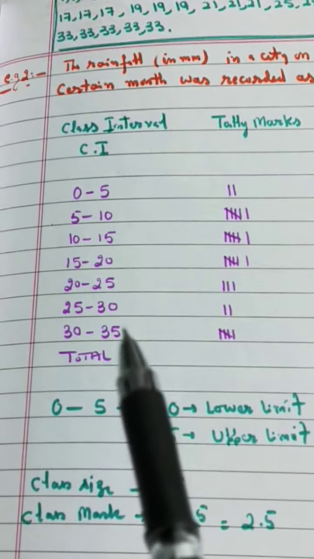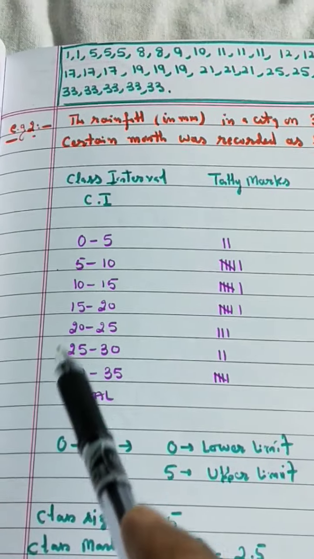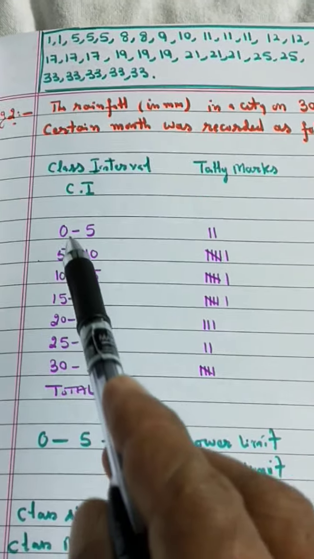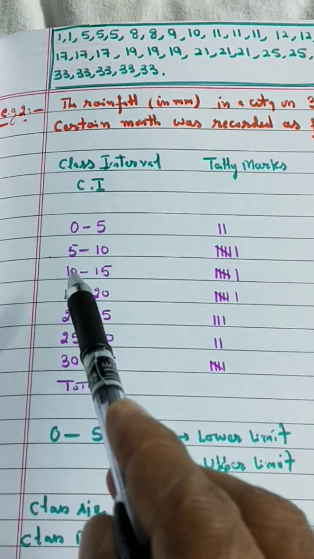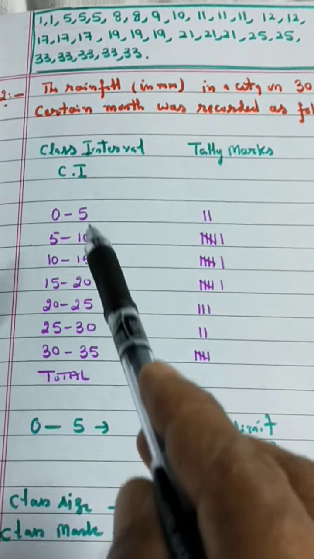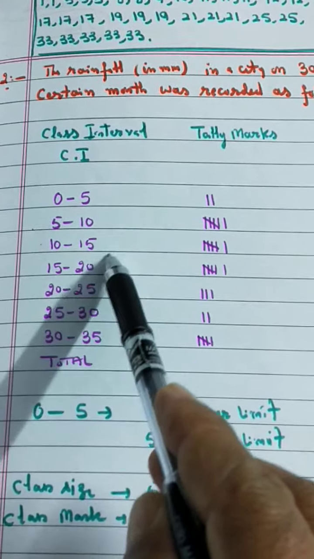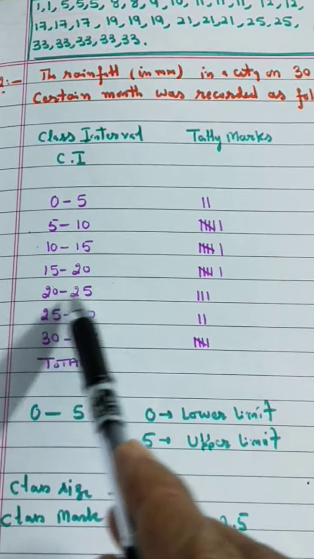Grouped means it has two limits, lower limit and upper limit. Every class interval has a lower limit and an upper limit. 0 is the lower limit, 5 is the upper, 5 is the lower, 10 is the upper, 10 is the lower, 15 is the upper. This is your first class interval, second class interval, third class interval, fourth class interval, fifth class interval.